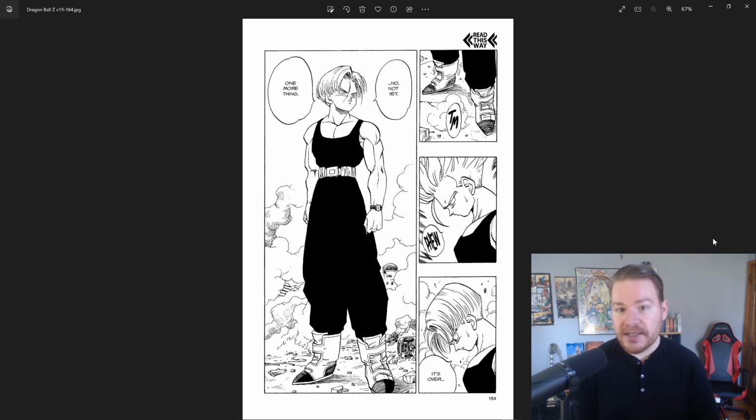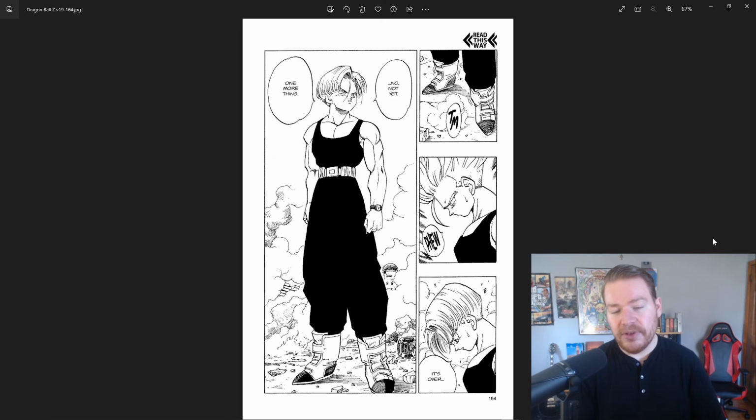Trunks went to the main timeline, he trained there with Vegeta in the Hyperbolic Time Chamber, and then he went in a second time on his own, and he became vastly more powerful, not just in his base, but his Super Saiyan, and also the grades on top of that. You can even make an argument that maybe he became a full power Super Saiyan, or the Mastered Super Saiyan, in the Time Chamber the second time, just because of the way that he is depicted in the manga during the Cell Games with Vegeta.